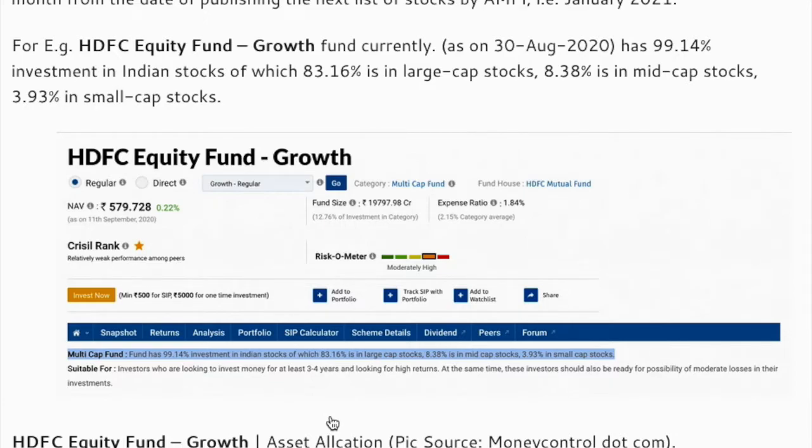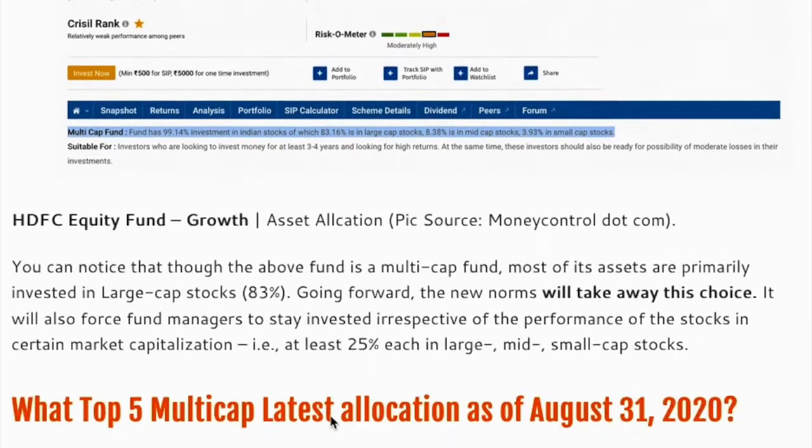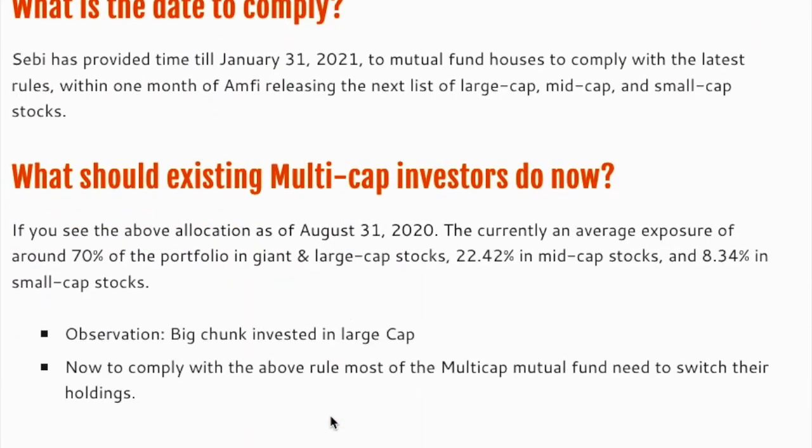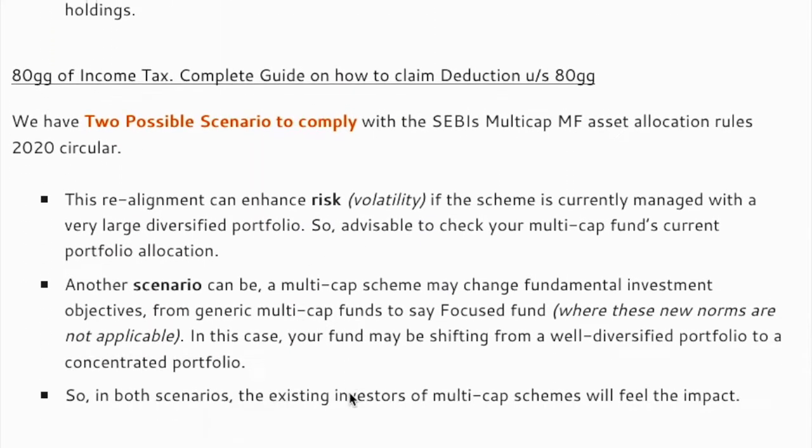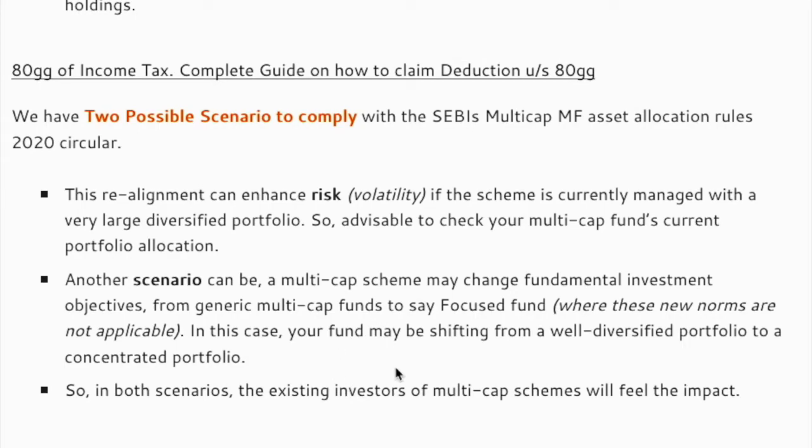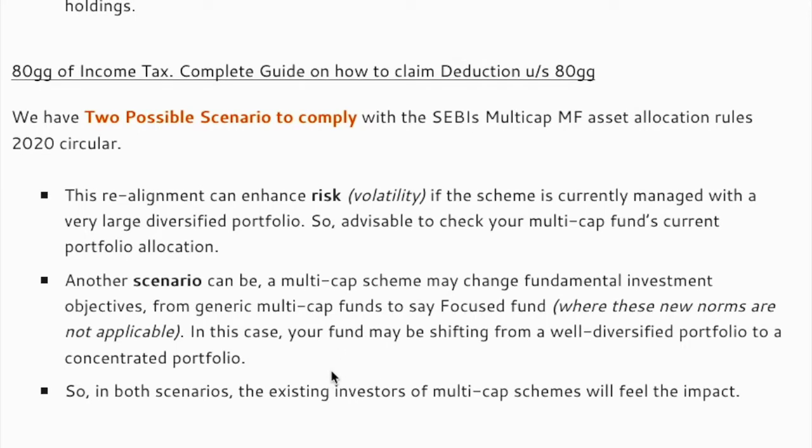Because again there is one more circular which says each fund house should have only one mutual fund category, so the only option remaining is recategorization of the scheme. So yeah, there are two options: one, rebalancing, or other is recategorization.